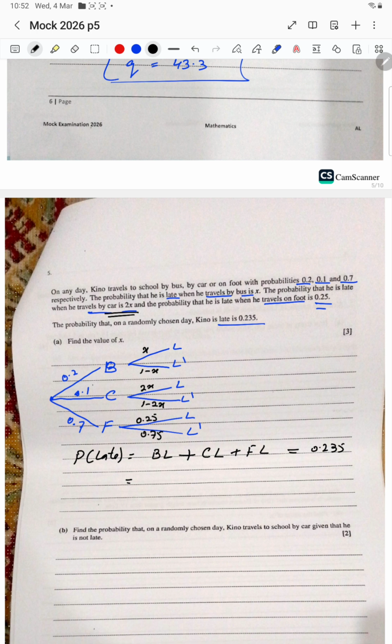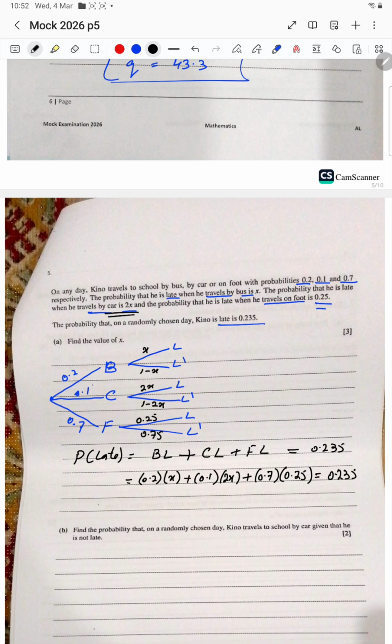Probability of late: bus is 0.2, late x, car 0.1 and late is 2x, foot 0.7 and late is 0.25, that is 0.235.